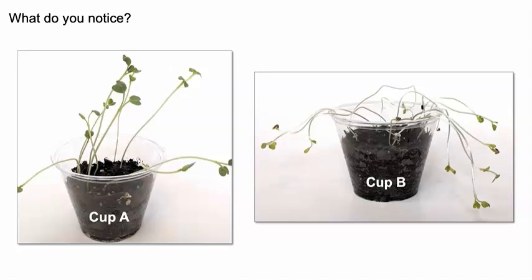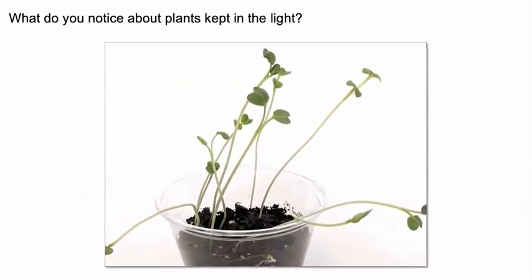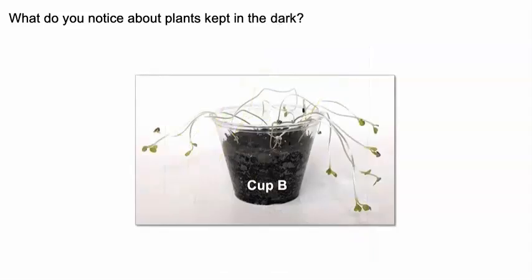Let's observe the plants in cup A. Remember, I kept these plants in a place with lots of light. Do you notice that they have big green leaves and that they stand up tall? Or maybe you notice that the plants in cup A have sturdy green stems. Now let's observe the plants in cup B. Remember, I kept these plants in the dark. What do you notice?